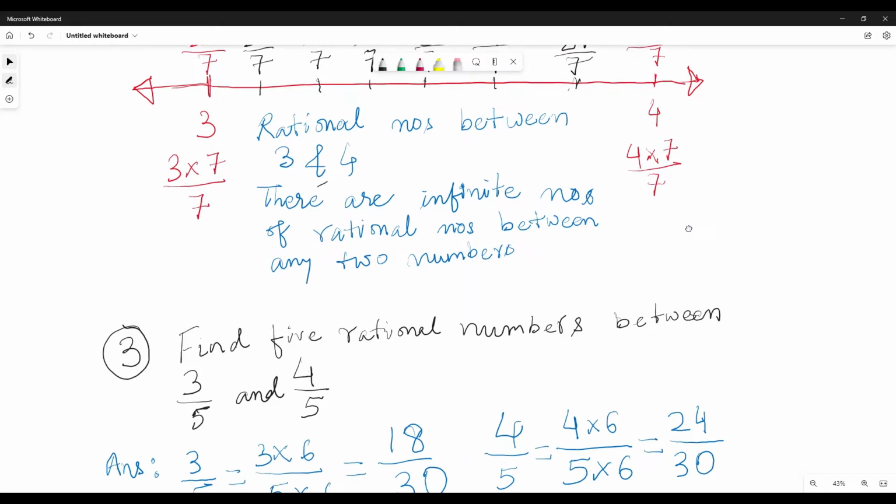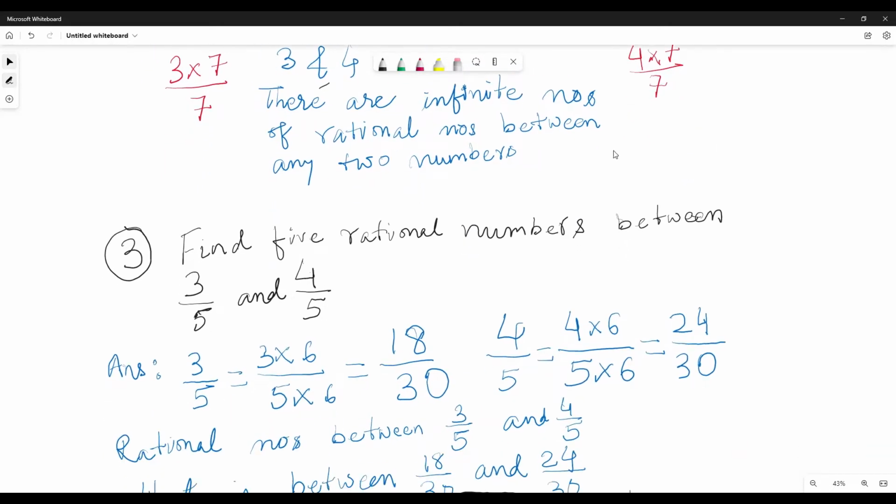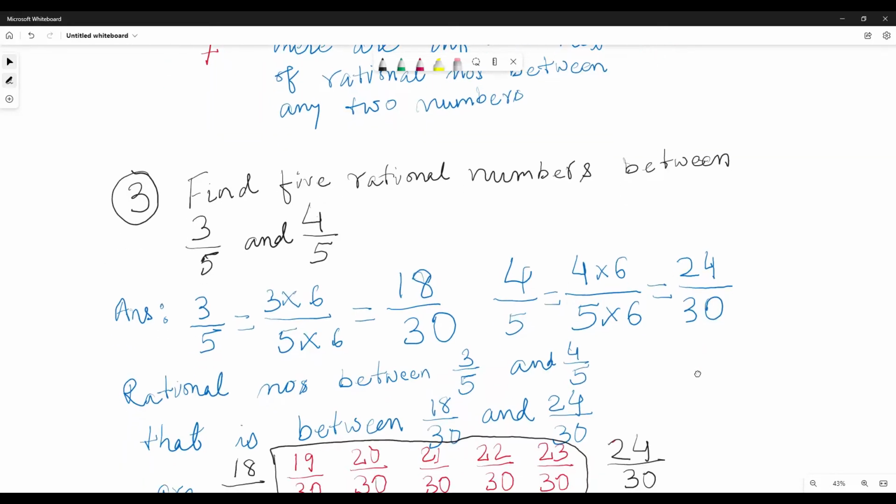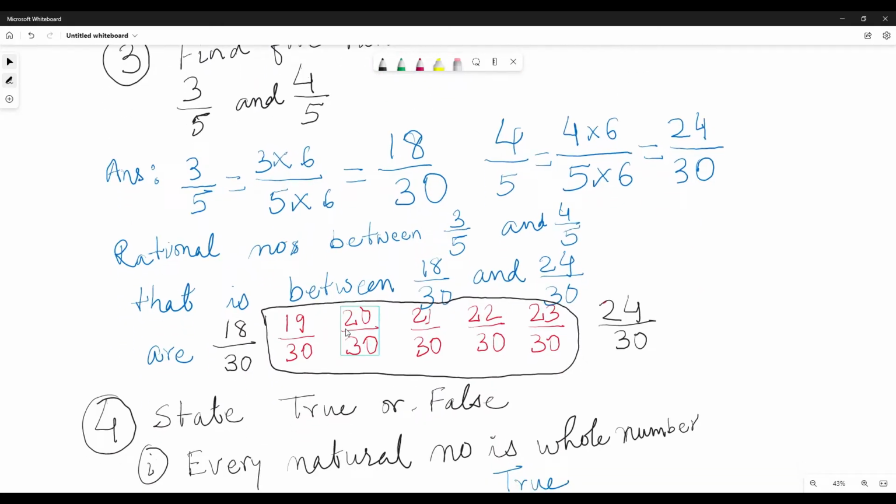So we will try to do it the easy way. Since we need 5, we will multiply with 6, that is 5 plus 1. So 3 into 6 divided by 5 into 6 becomes 18 by 30, and 4 by 5 becomes 24 by 30. So what will be these numbers? 19 by 30, 20 by 30, 21 by 30, 22 by 30, 23 by 30. All these numbers lie between 3 by 5 and 4 by 5. You must have understood that 3 by 5 is the same as 18 by 30, and 4 by 5 is the same as 24 by 30.